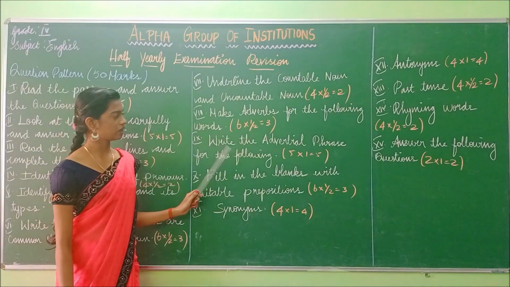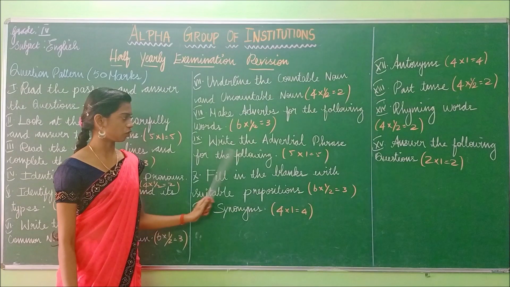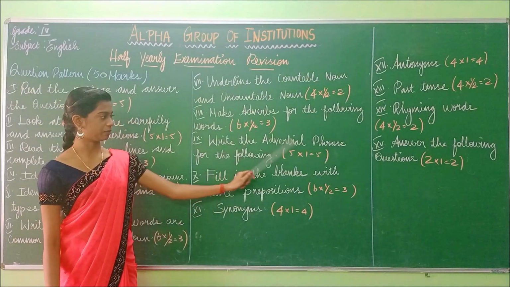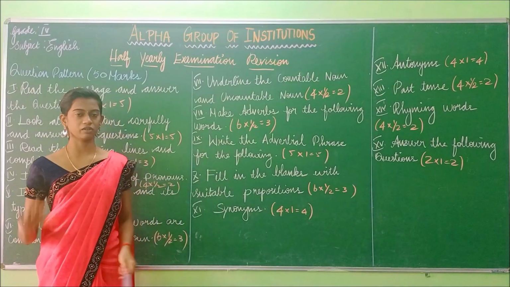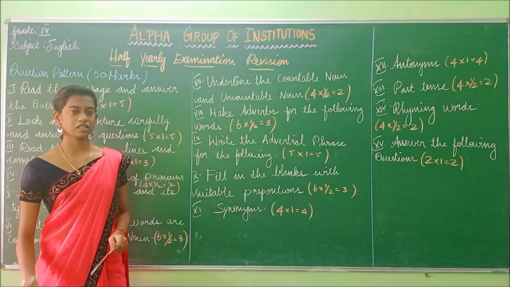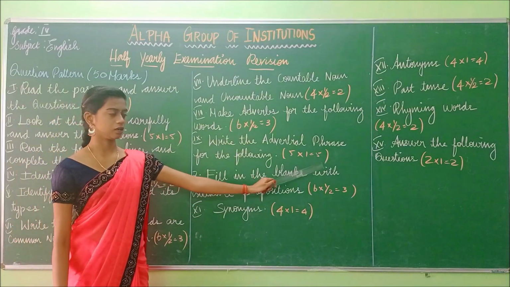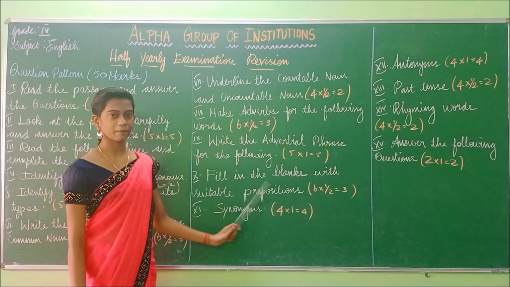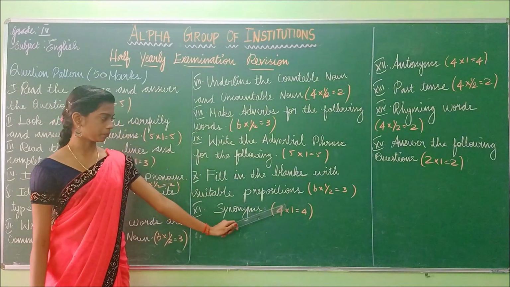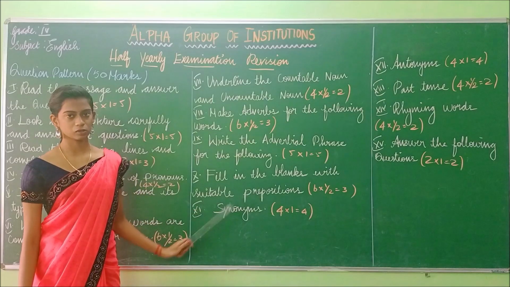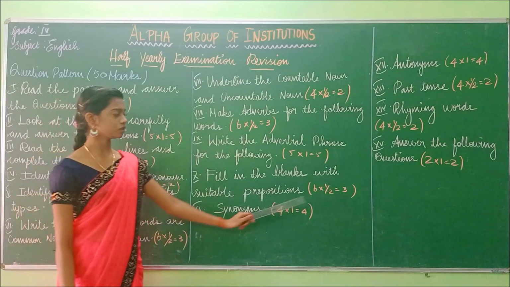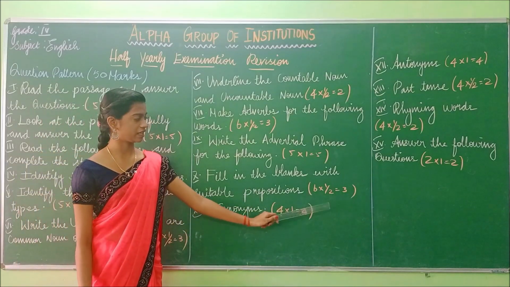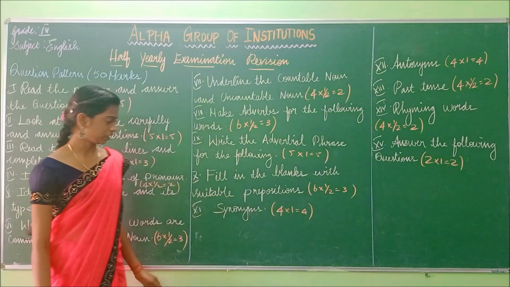And the ninth one, write the adverbial phrase for the following. So there will be 5 sentences and each carries 1 mark and totally 5 marks. And the 10th one, fill in the blanks with suitable prepositions. So there will be 6 sentences and each carries half mark and totally 3 marks.